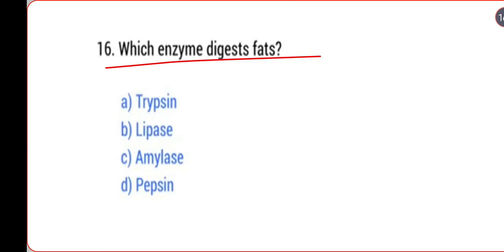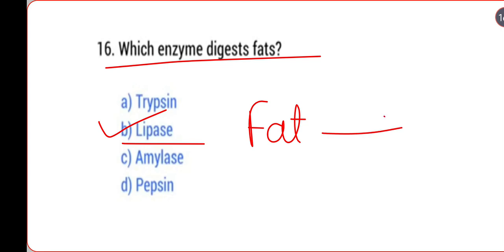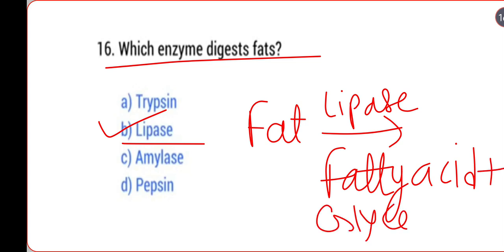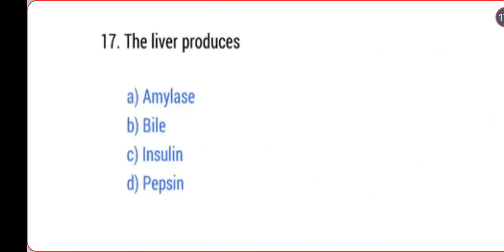Which enzyme digests fats? Fat is digested by lipase enzyme, and lipase enzyme breaks down fats into fatty acids and glycerol. Next, the liver produces bile juice and bile salt.